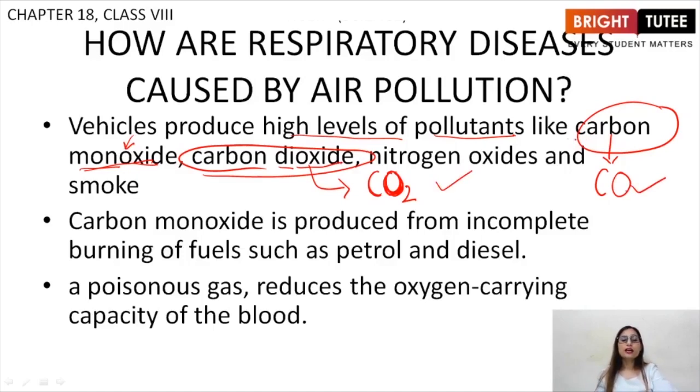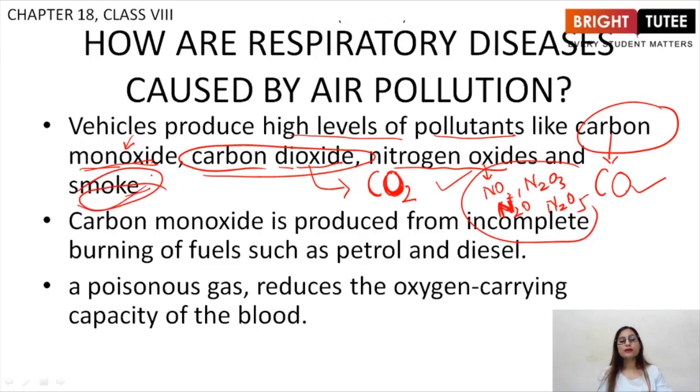So vehicles produce carbon monoxide, carbon dioxide, nitrogen oxides and smoke. Now nitrogen oxides are NO2, N2O3, N2O5, and N2O as well. These are the nitrogen oxides that are produced due to vehicles, right? Vehicles produce these gases and smoke as well. So vehicles are basically responsible for a major part of the air pollution that is being caused due to human activities. Carbon monoxide is produced from incomplete burning of fuels such as petrol and diesel.